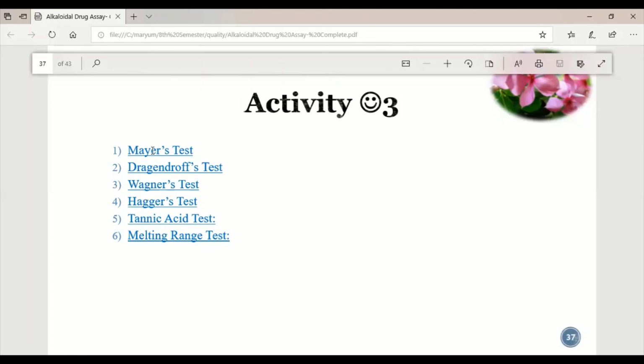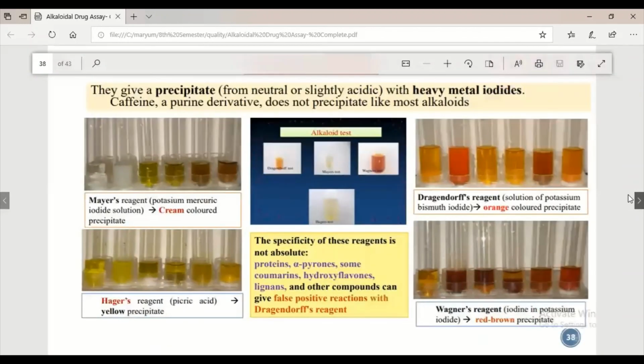Then the tannic acid test. In the tannic acid test, we use a 10% tannic acid solution, and a buff precipitate will form, which shows the presence of the alkaloids in diluted acid. Then the melting point range: all alkaloids have a defined range of melting point. Like atropine has a melting point range of 114 to 118 degrees centigrade. So these are basically some tests.